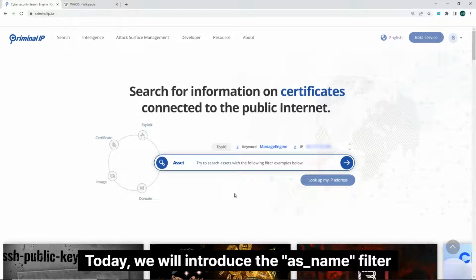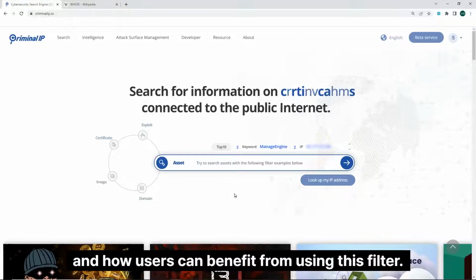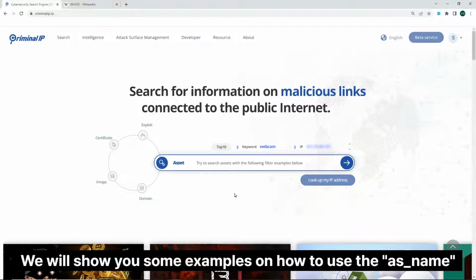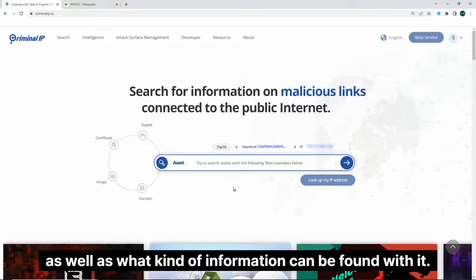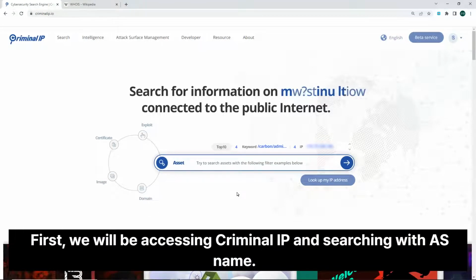Today we will introduce the AS name filter and how users can benefit from using this filter. We will show you some examples on how to use the AS name as well as what kind of information can be found with it. First, we will be accessing Criminal IP and searching with AS name.